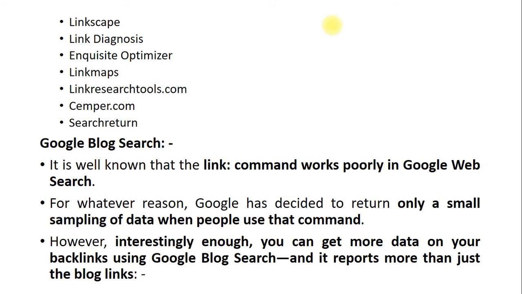However, interestingly enough, you can get more data on your backlinks using Google blog search, and it reports more than just blog links. When you use the link command, you get smaller data, but when you use Google blog search, it will give you a larger number of backlinks.